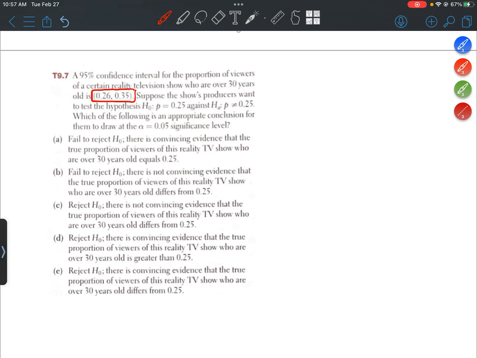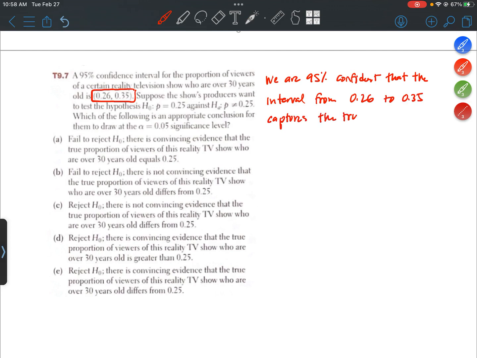We would interpret this as: we are 95% confident that the interval from 0.26 to 0.35 captures the true proportion of viewers of this certain reality TV show who are over 30 years old.